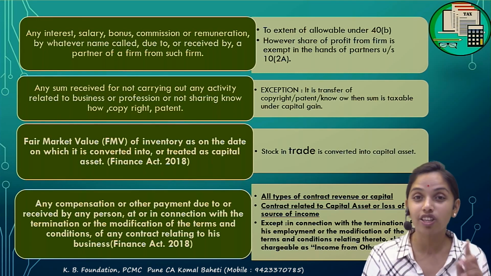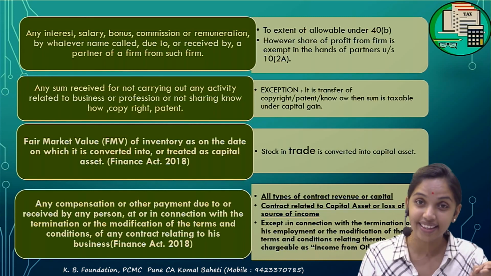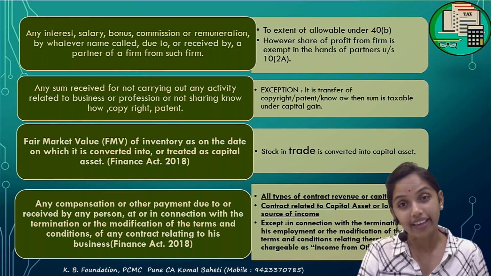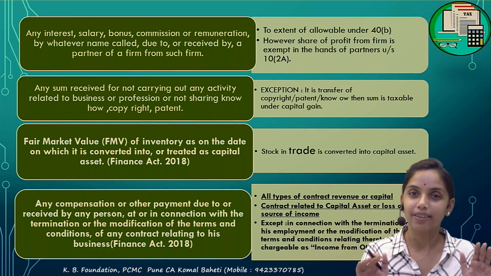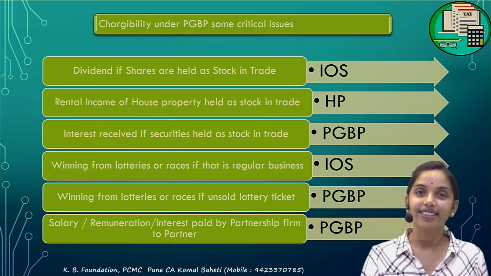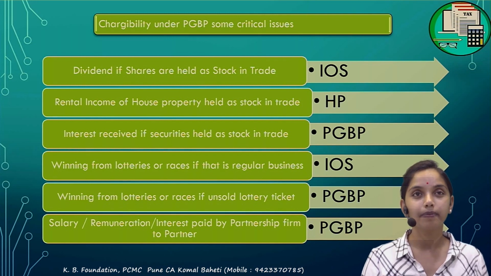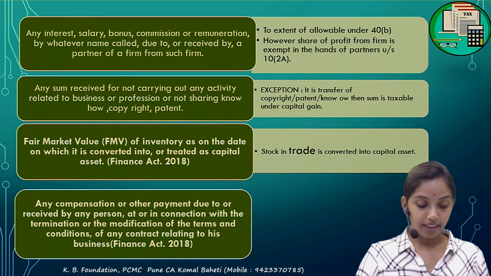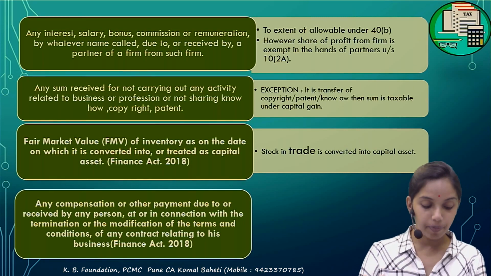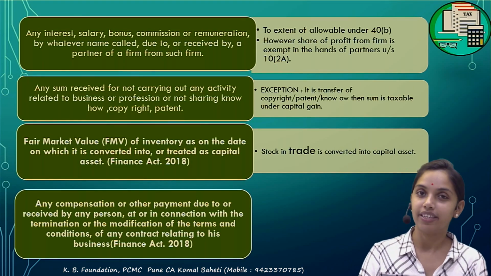It is a termination or the modification of the terms of contract. Compensation hai, but किस लिए? It could be either termination or the modification. Correct? If any other compensation is there in the nature of capital, then it is not to be taxable under the PGBP. Hopefully you are clear with this. Next, there is certain important one, the chargeability under the PGBP. If any compensation has been received on account of the termination or the modification of the terms of contract, then it is to be taxable under the PGBP.